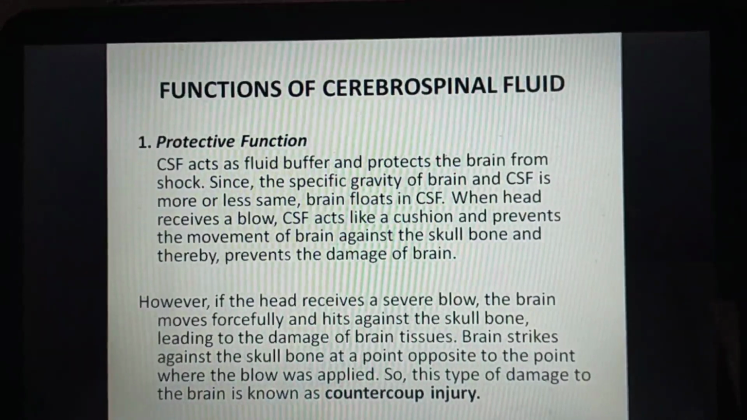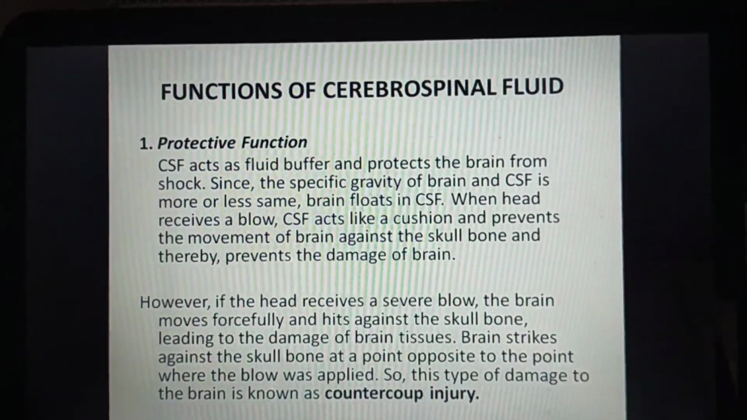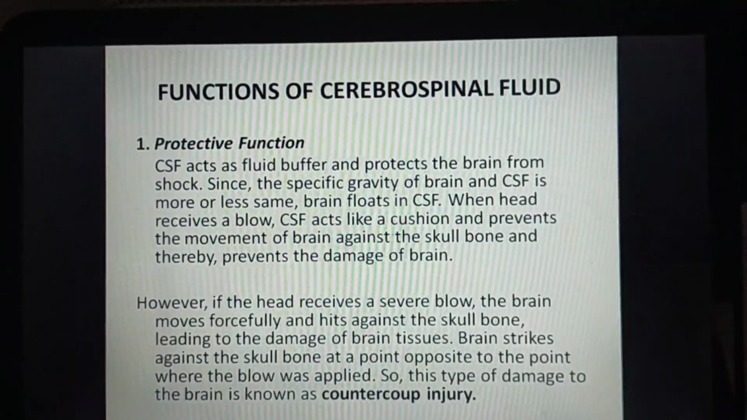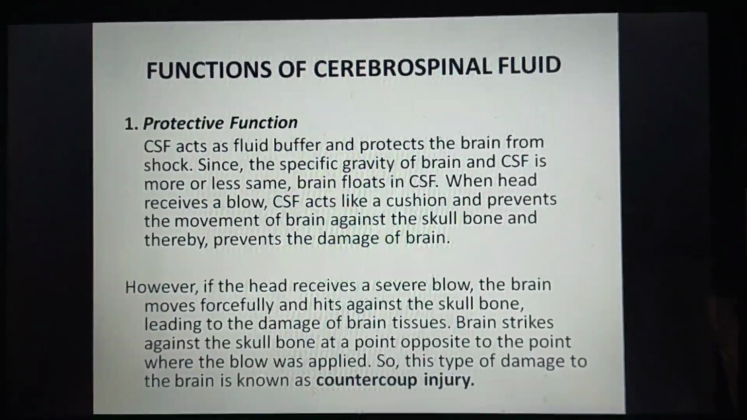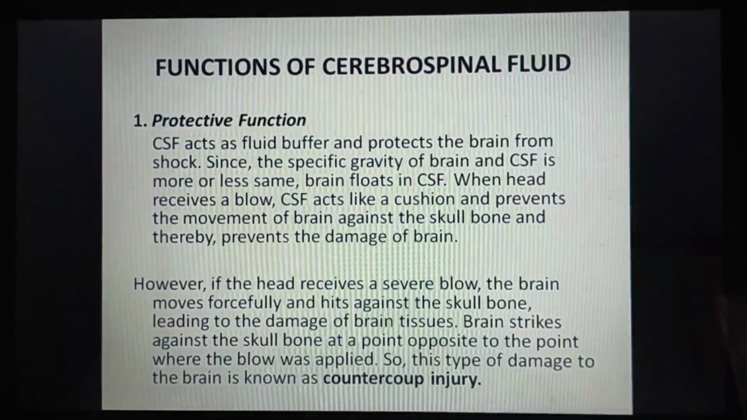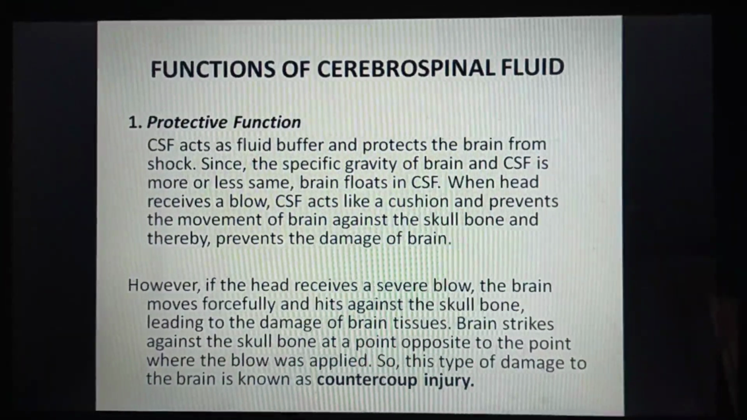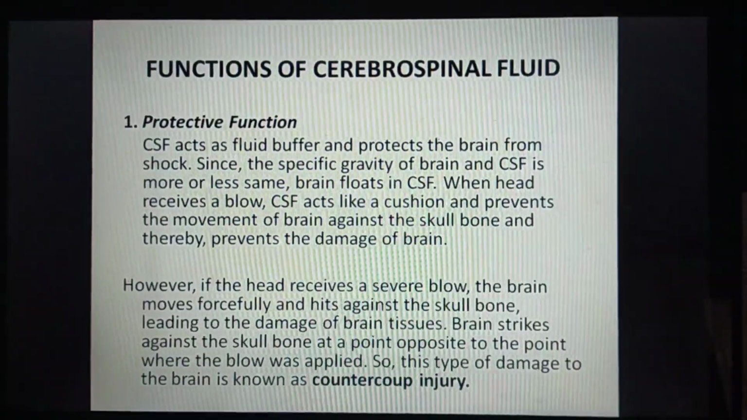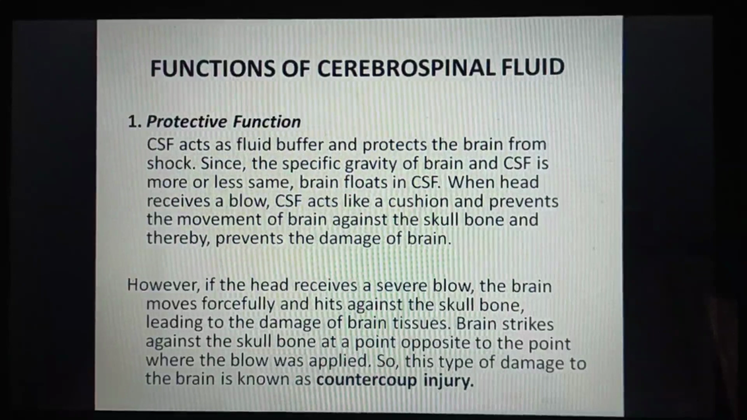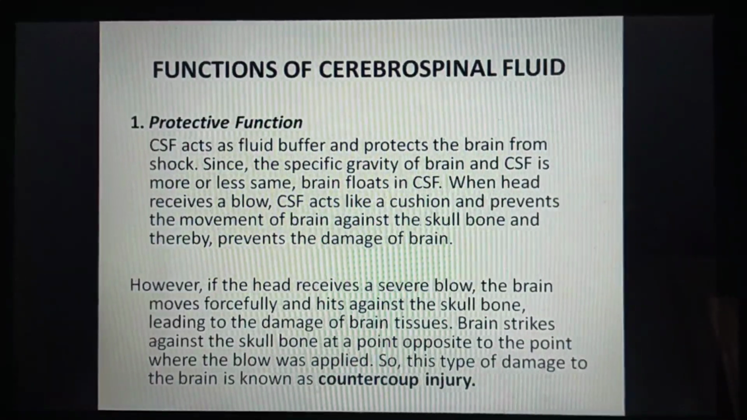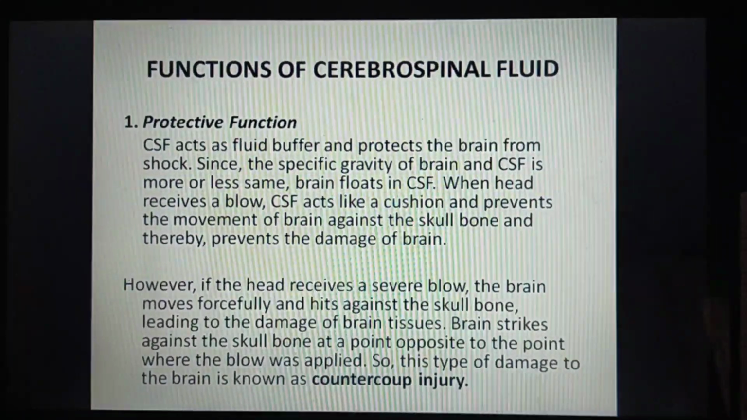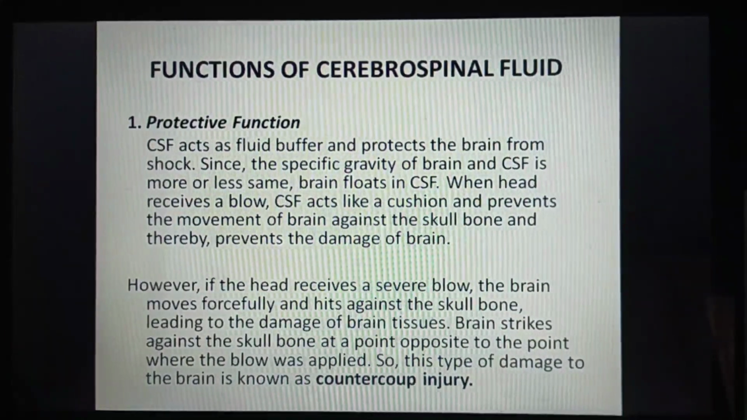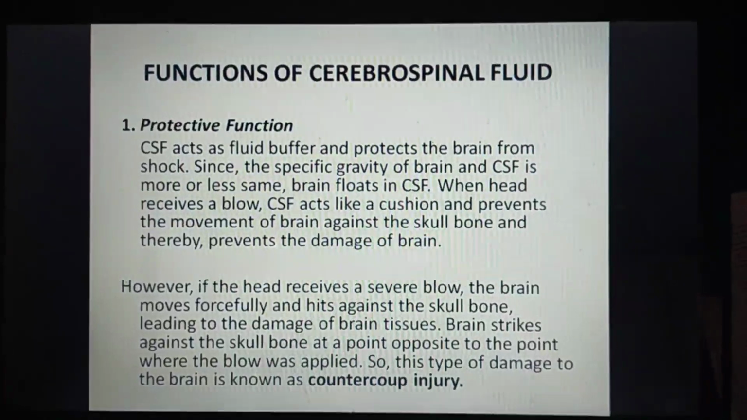When the head receives a blow, CSF acts like a cushion and prevents the movement of brain against the skull bone and thereby prevents the damage of brain. However, if the head receives a severe blow, the brain moves forcefully and hits against the skull bone, leading to the damage of brain tissues. Brain strikes against the skull bone at the point opposite to the point where the blow was applied. So this type of damage to the brain is known as the countercoup injury.